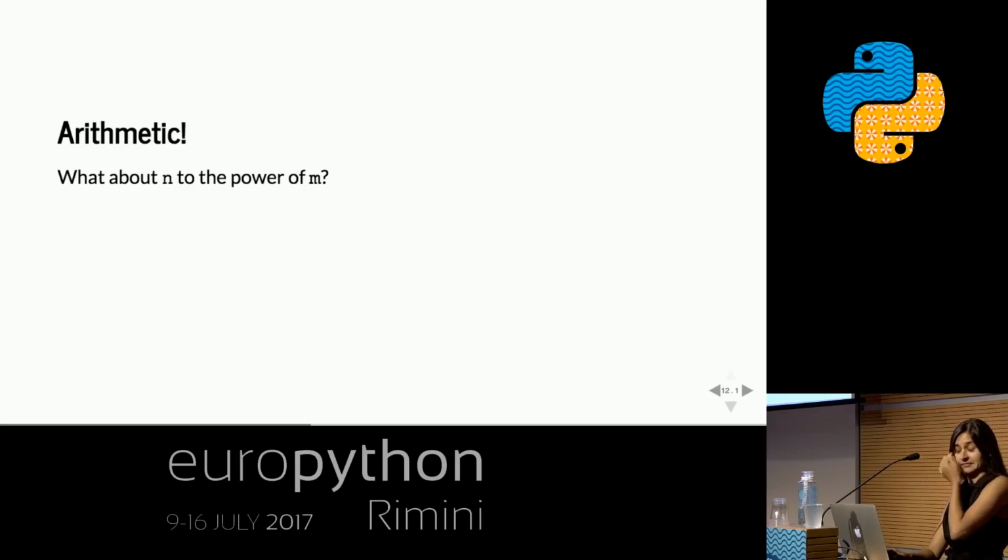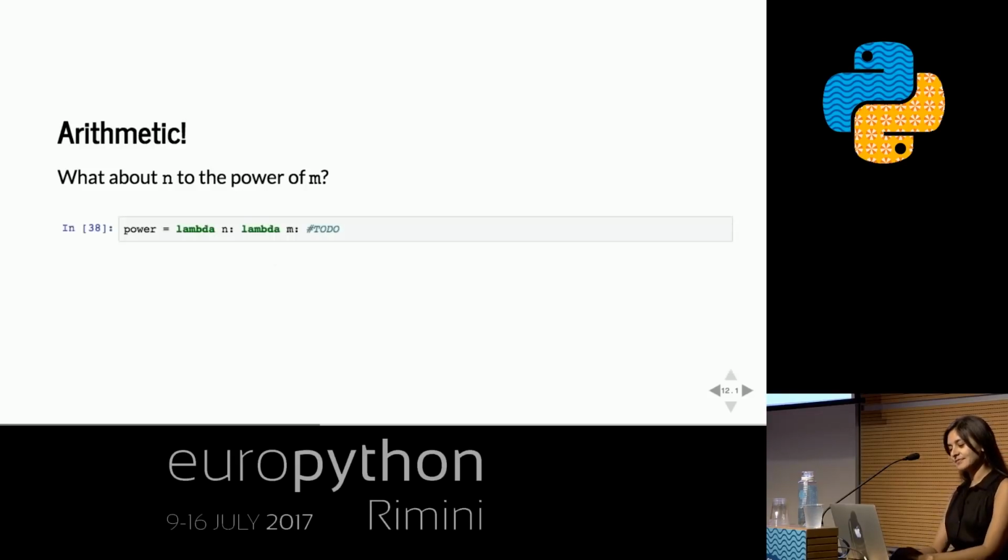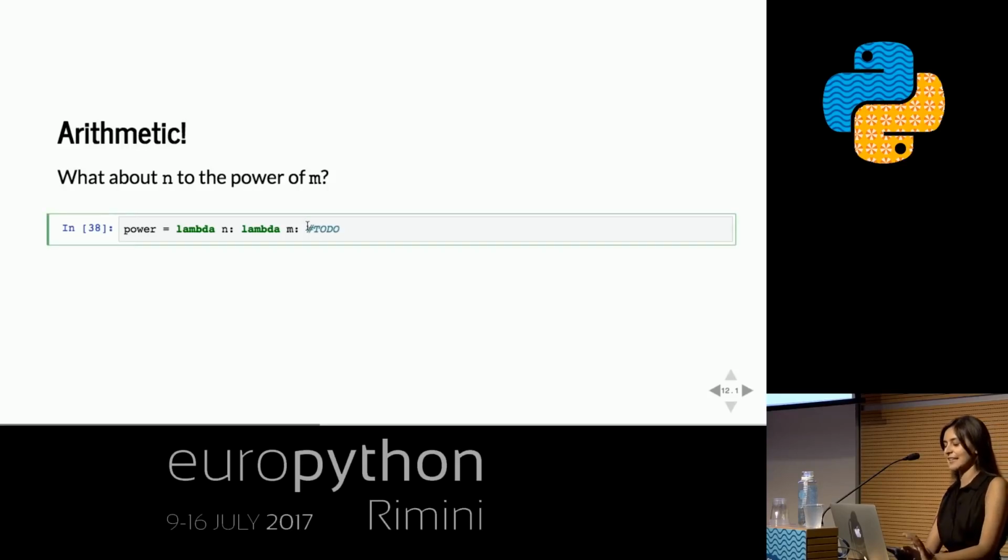Okay, this one's going to get a little weird. Let's see what happens. Okay, I want a power function that takes an n and an m, and it's going to give me a number. Right? Okay.